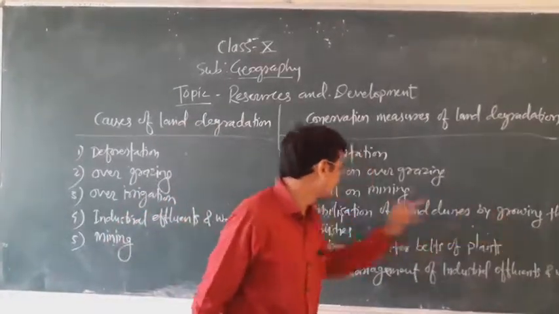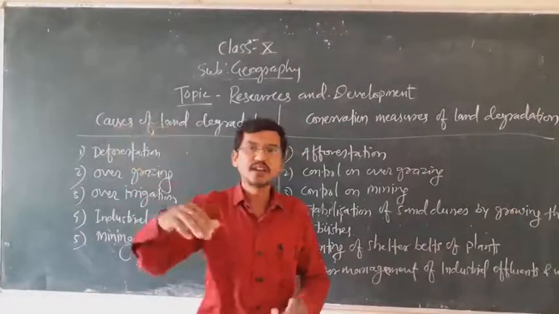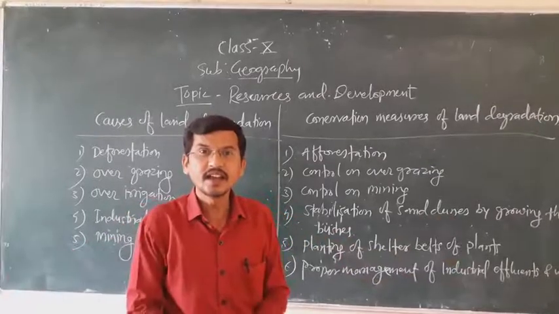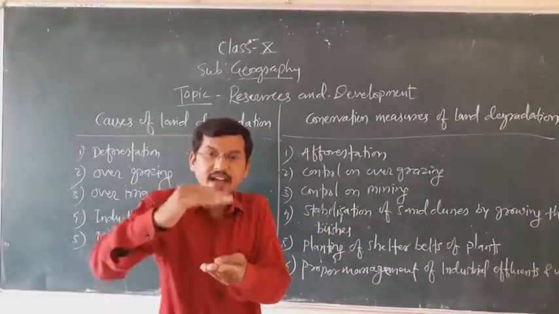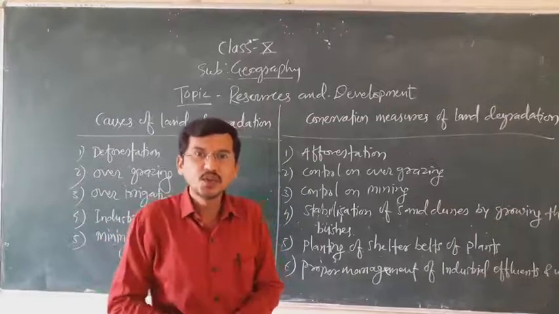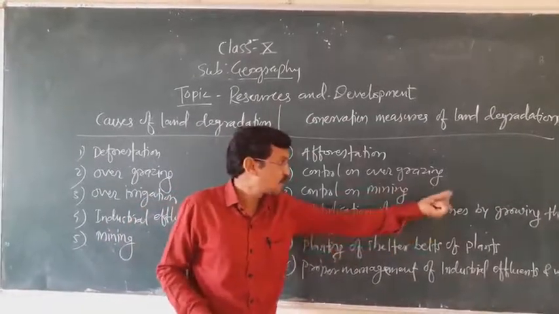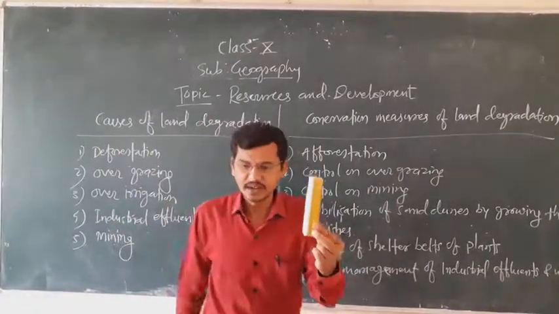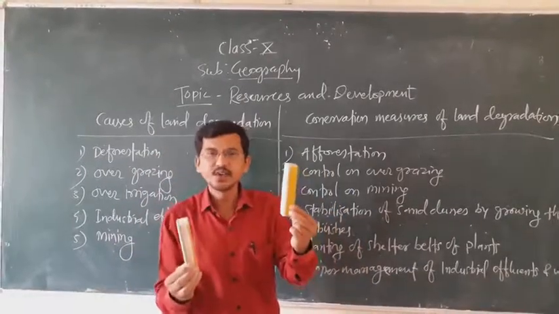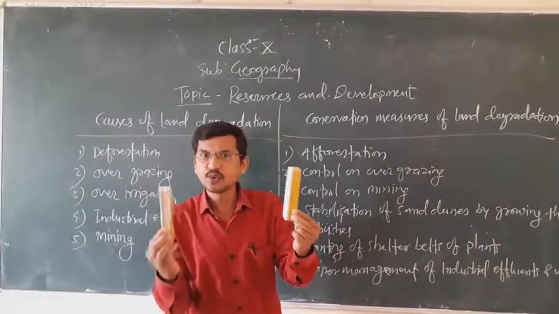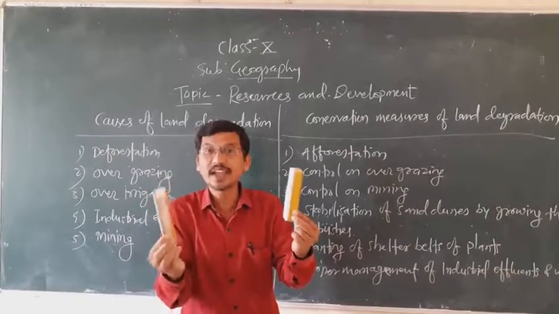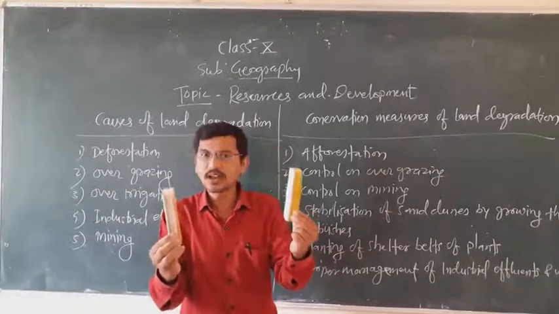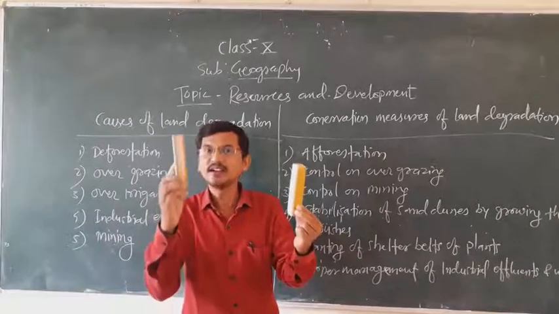Stabilization of sand dunes by growing thorny bushes. Sand dunes form when strong winds blow over the desert area and some higher level parts are formed. This is called dunes. Suppose this is the plant and this side sand dunes are there. Along with the sand dunes we have to plant thorny bushes like cactus, etc. So by growing thorny bushes on sand dunes, the plant can be protected.